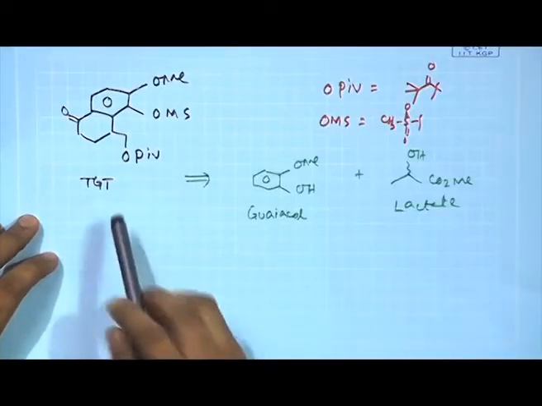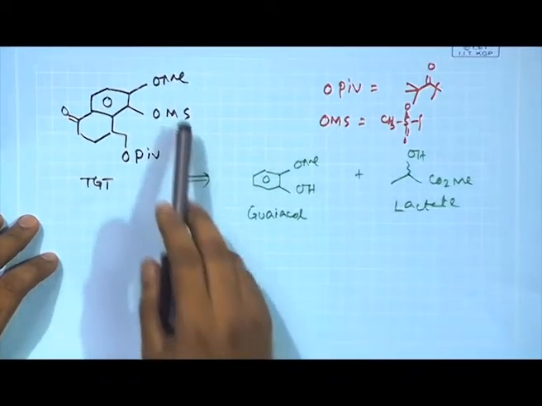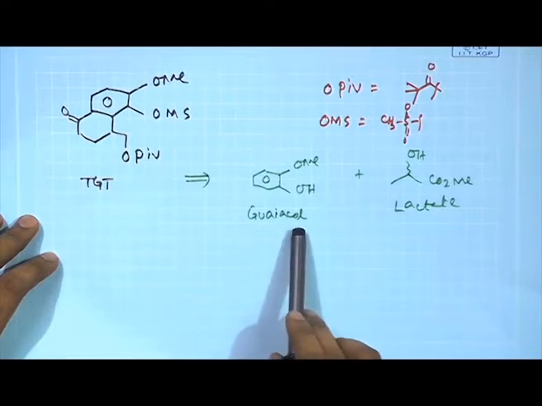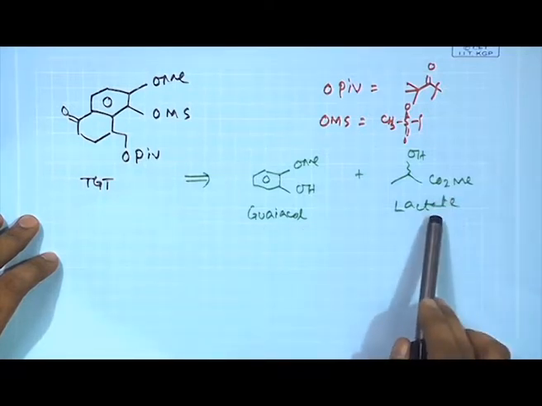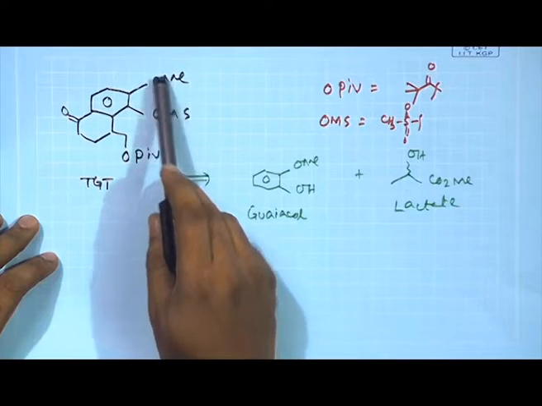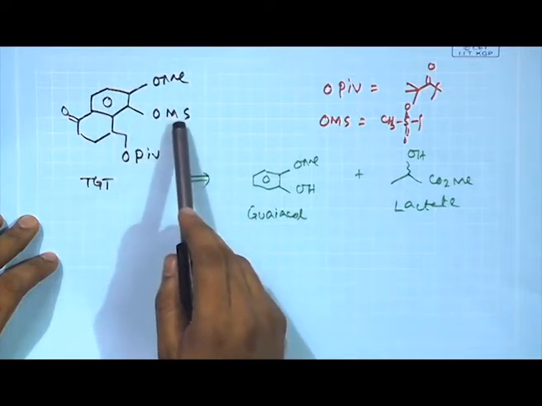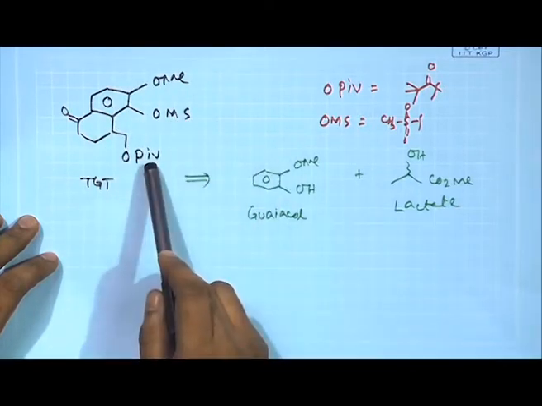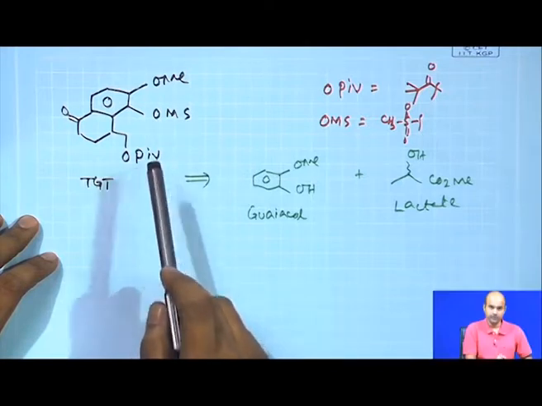So, welcome back. In the last lecture we were discussing a problem which we did not solve, we just started. We said we have given you a target molecule, and the starting materials were guaiacol and methyl lactate. This target molecule has some protecting groups, namely mesyl as well as pivaloyl. So, we will try to keep them as they are.